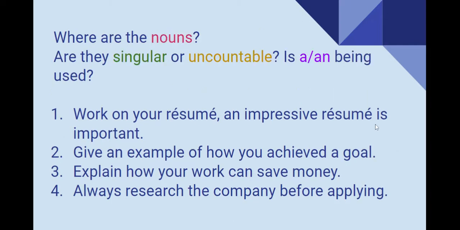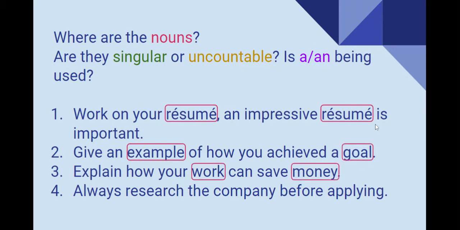Now, let's read the sentences again. And first, let's identify the nouns. You should have resume, example, goal, work, money, company. Very good. Now, are these nouns singular or are they uncountable? And is a or an being used? Pause the video while you think about this.